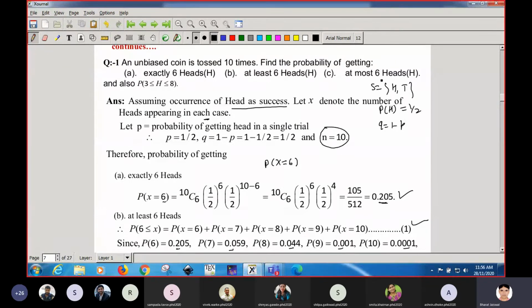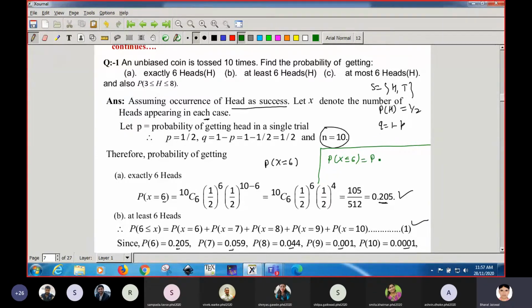What about getting at most 6 heads? In case of at most 6 heads, you will take from maximum to low. Means if you want the probability of maximum 6 heads, it means 6, 5, 4, 3, 2, 1 up to 0.